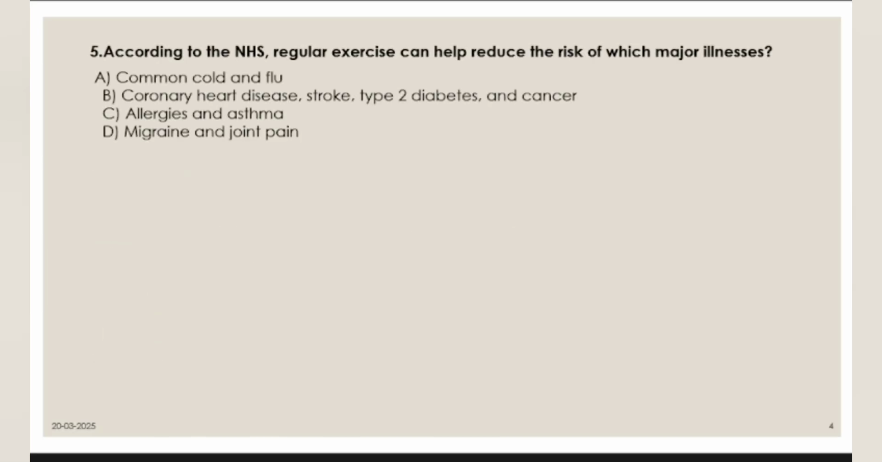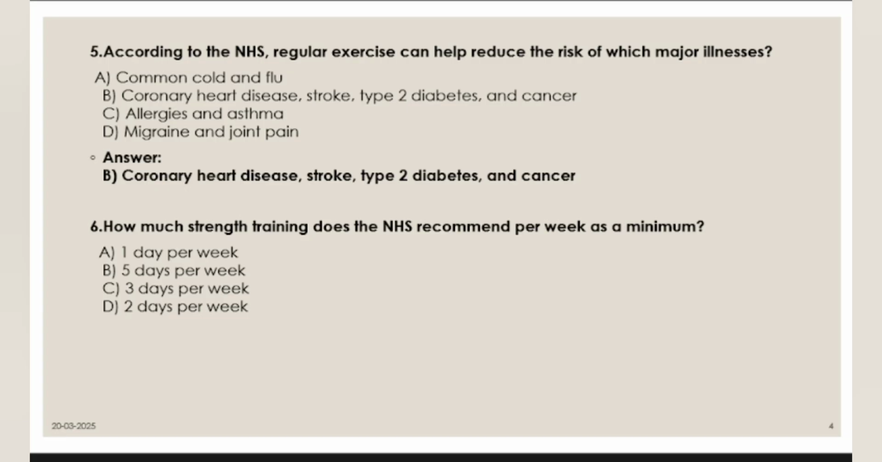According to NHS, NHS is what? National Health Service. Regular exercise, how much should you do? For strengthening and against coronary heart disease, stroke and type 2 diabetes, etc. Yes, you are right. Next thing is, how much strength training does it require? 2 days per week. That is option D. Good. You have performed well.